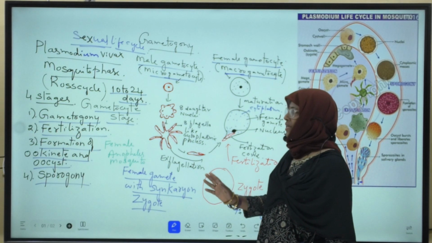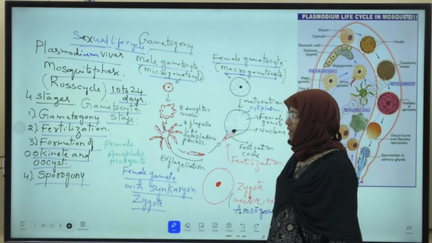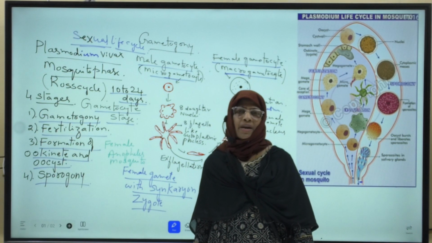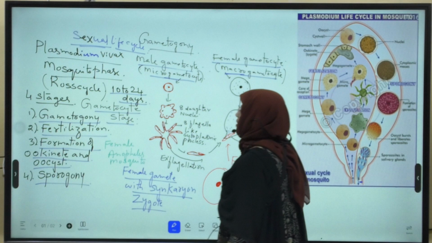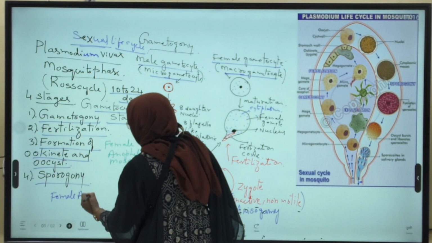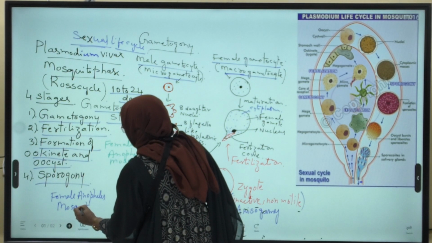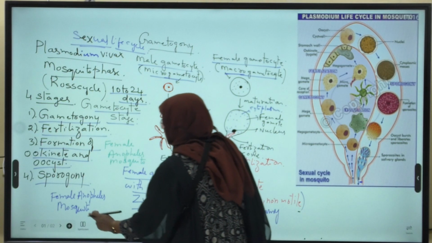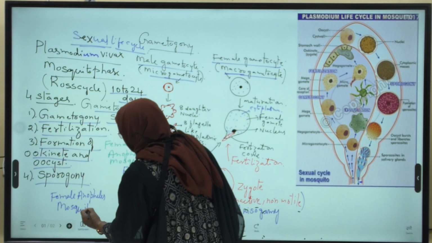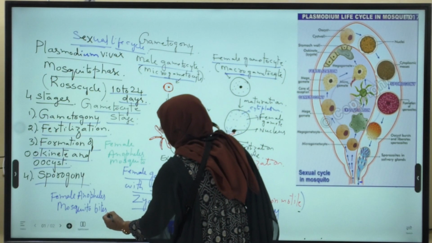So the further development of the gametocyte takes place in the primary host, that is the female Anopheles mosquito, when the female Anopheles mosquito bites and sucks the blood of a malarial patient.